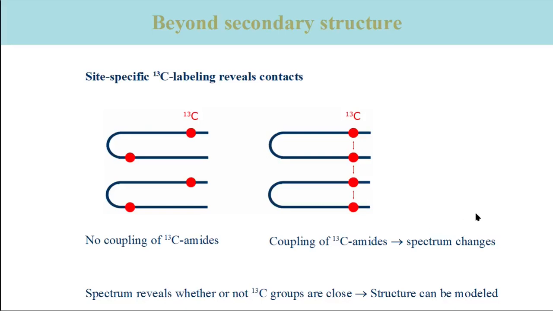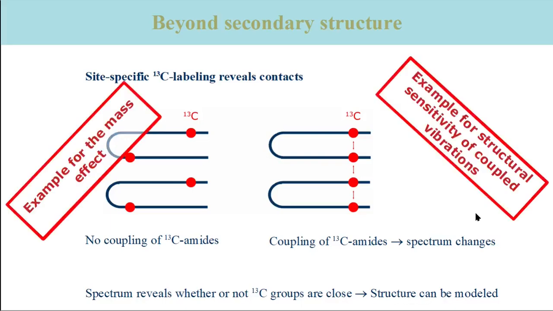This changes the spectrum and therefore it can be detected whether the 13C groups are close or not. In this way, closeness between specific amide groups can be detected, which is analogous to contact information from nuclear magnetic resonance spectroscopy. And by now you know which effects are responsible for the labeling effects.